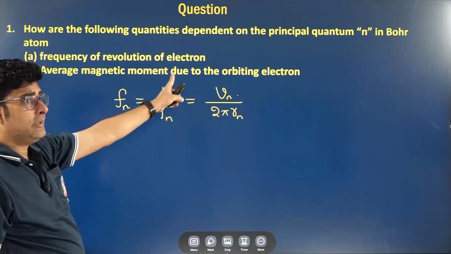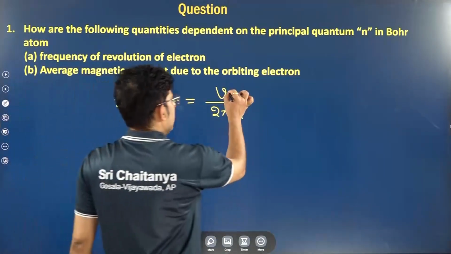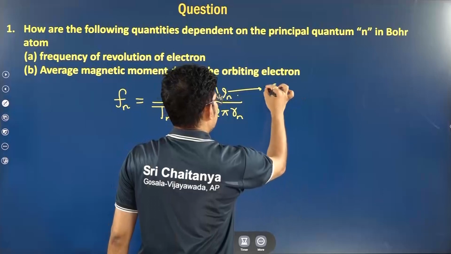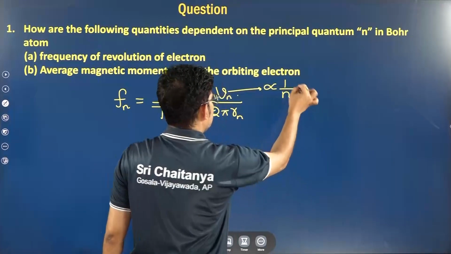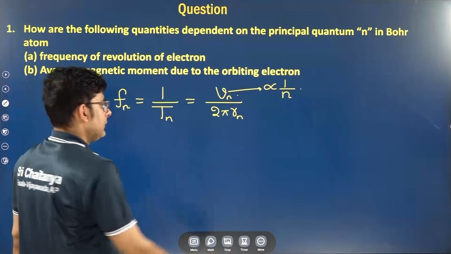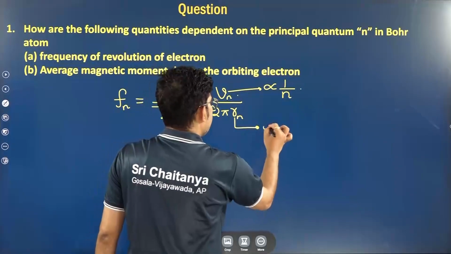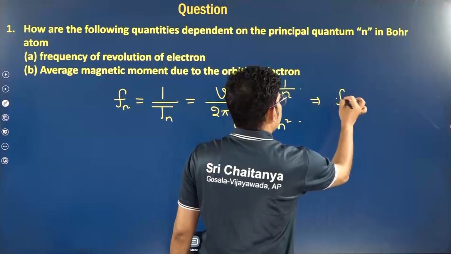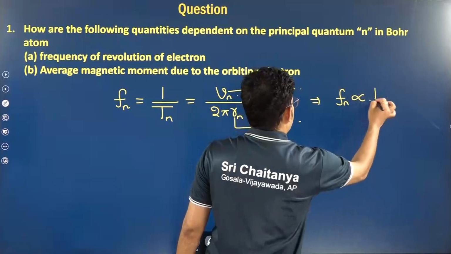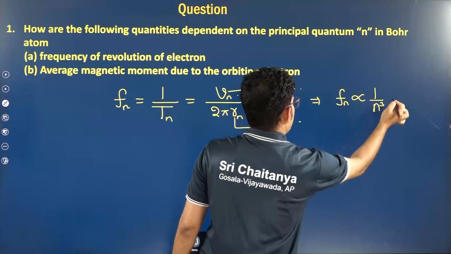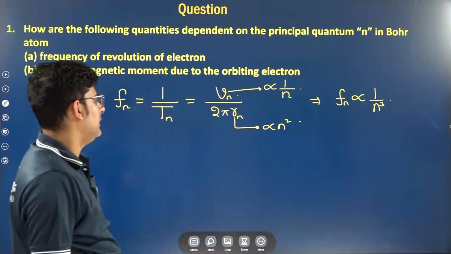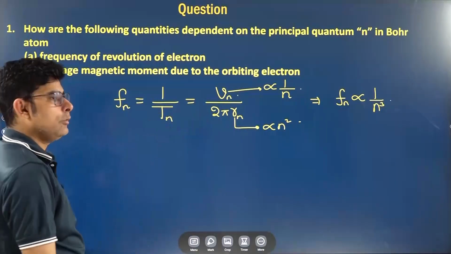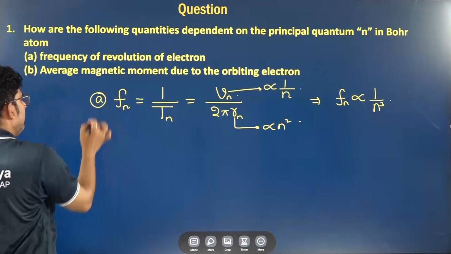Now they are asking how it is dependent on n. We just saw that Vn is inversely proportional to the quantum number and Rn is directly proportional to n square. So from here the frequency is directly proportional to 1 by n cube. Clear? So this is the first one.